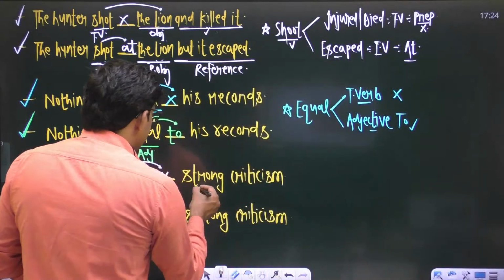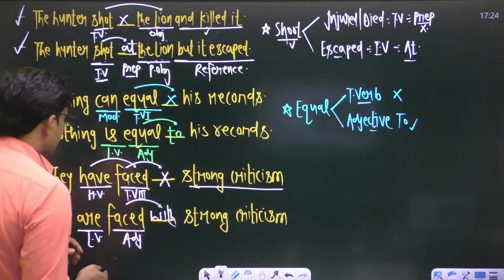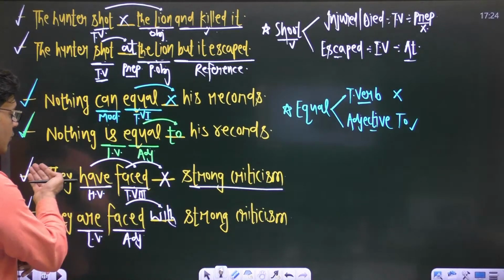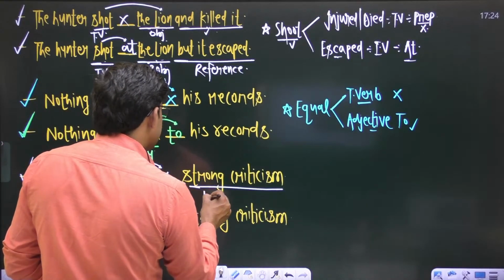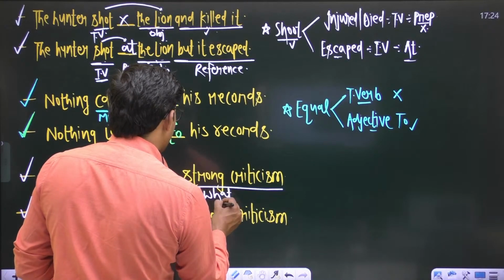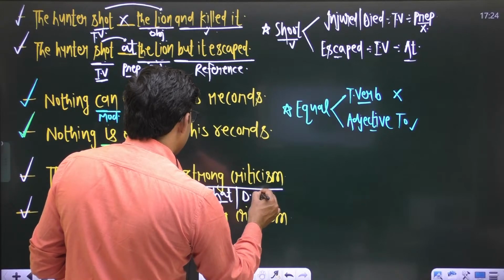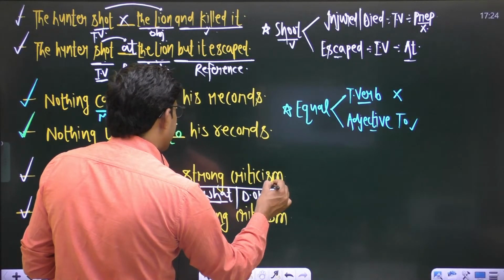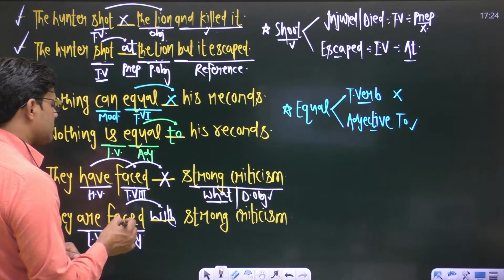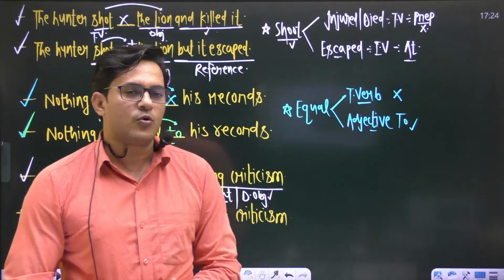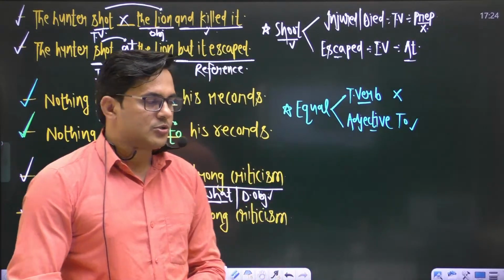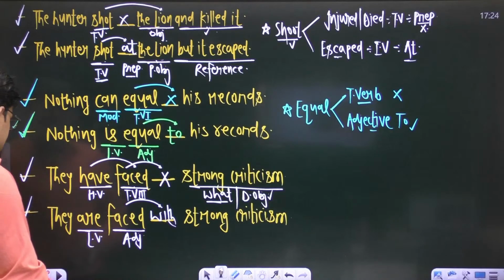As we know, strong criticism, what have they faced? What have they faced? So strong criticism is the reply of what, and the reply of what is always a direct object. If you are getting an object, it means the verb is transitive. Transitive verbs are not followed by any preposition. So let us move to the next part.